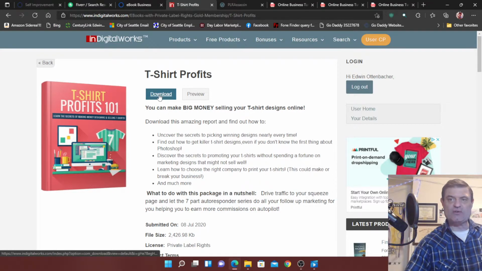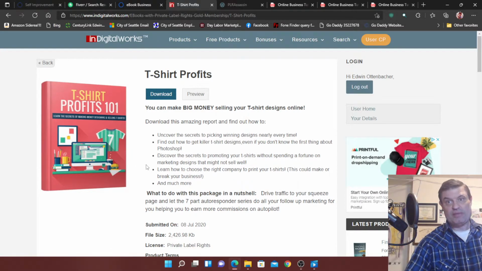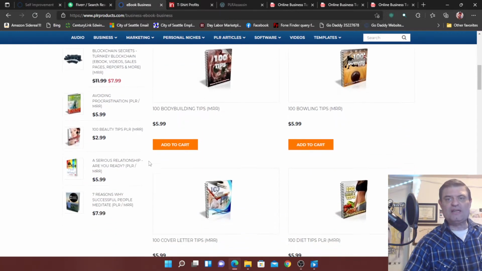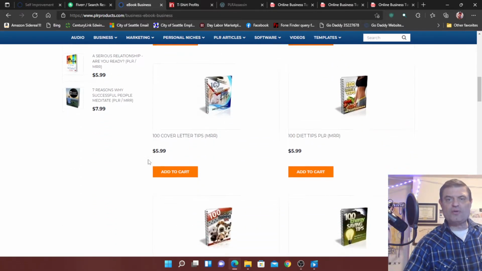So you just hit download, and remember, I don't have to pay for any of this because I'm a premium member, and our company is a premium member, and everybody is going to have our sign-on and password to all of it. And then when you do get to a website that charges, like this, PLR products, they're pretty good books.